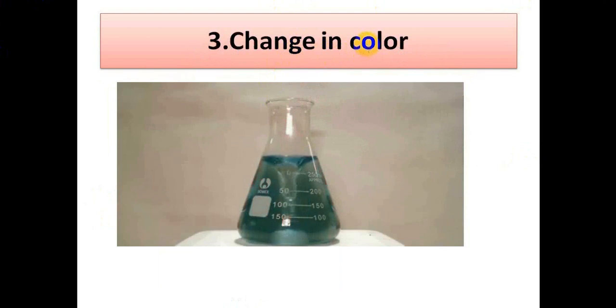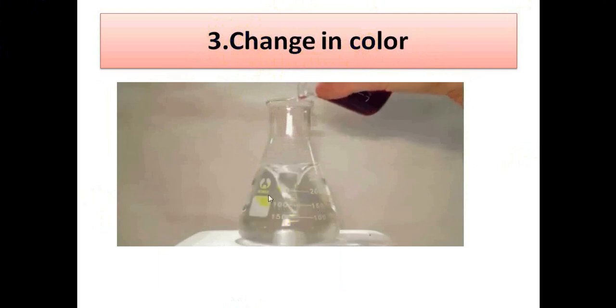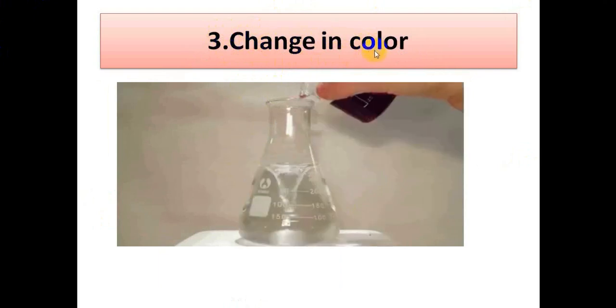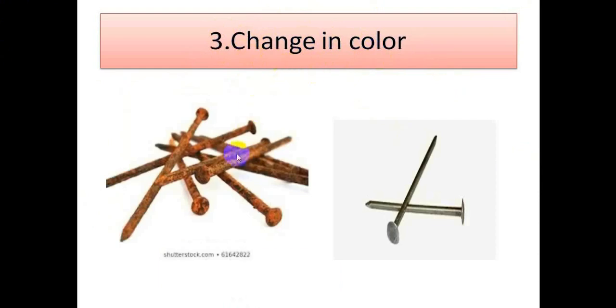Change in color, number 3, like what we see here. When we add 2 substances together and they change into a totally different color, this means that a chemical change has happened. Here is another example of changing color. The iron nails, we have them from the beginning, they are silver. By the time they are exposed to water and oxygen, they change to brown color, as we see here. The rusting. This is a chemical change.